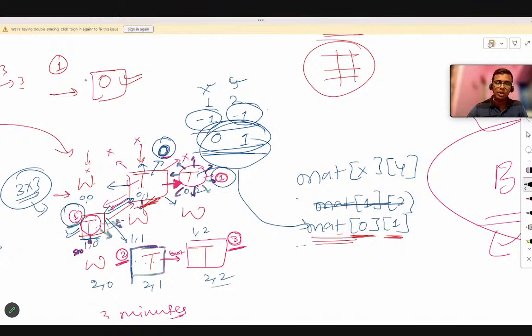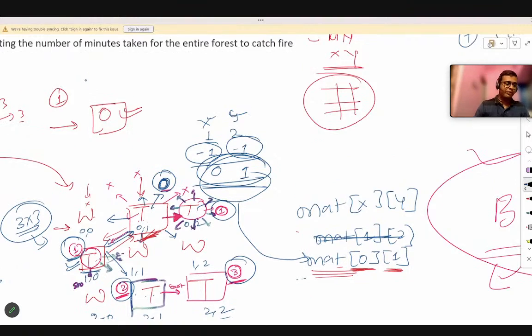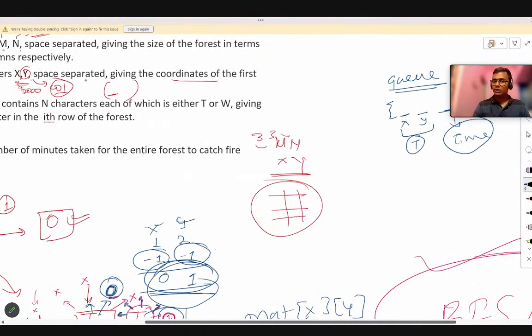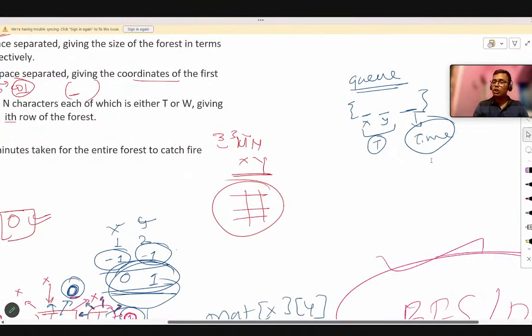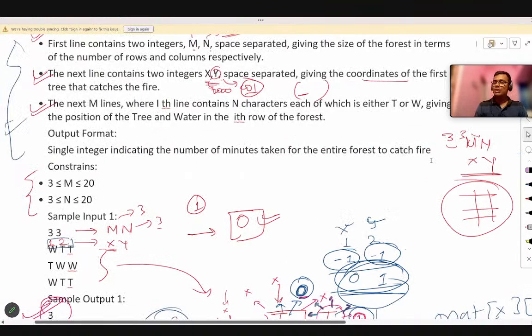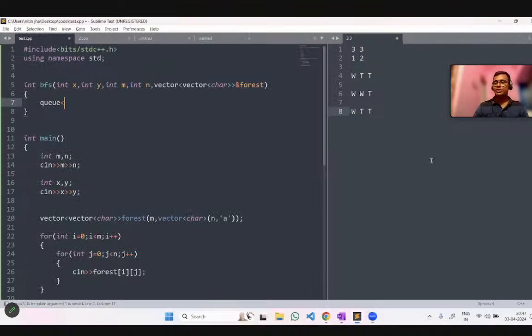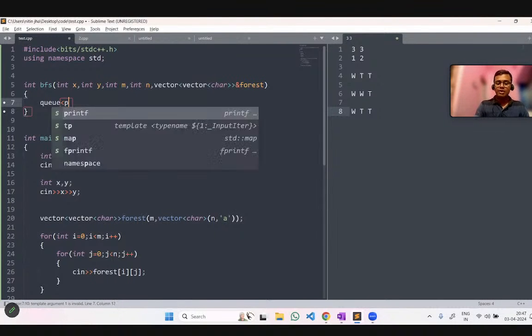Whenever a tree is burning, we have to consider the time. So actually there are 3 values present. And I have told you in the STL part, whenever you need to store more than one value in any data structure, you compress it in the form of pairs. So we will have to create a pair.